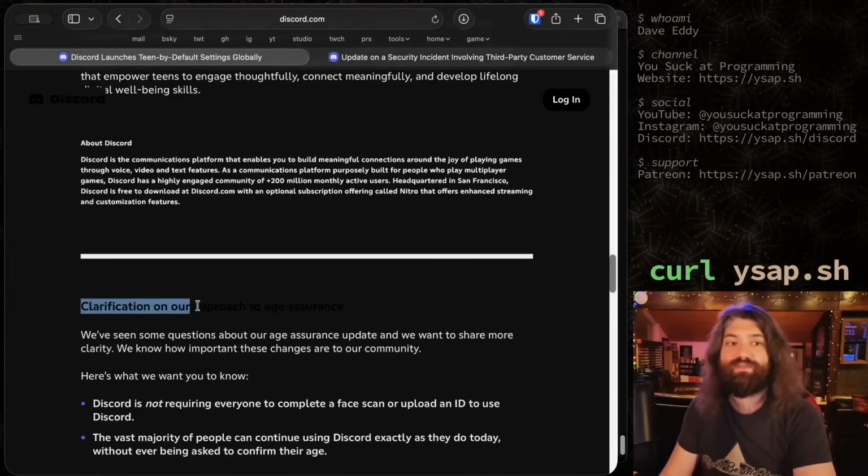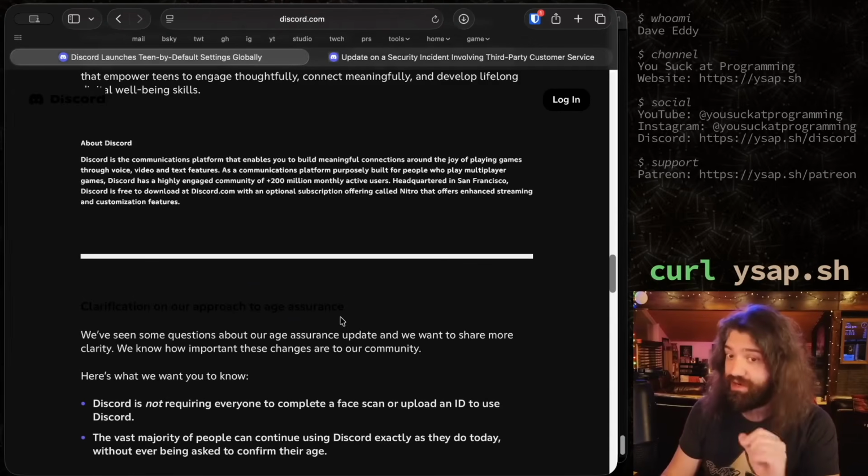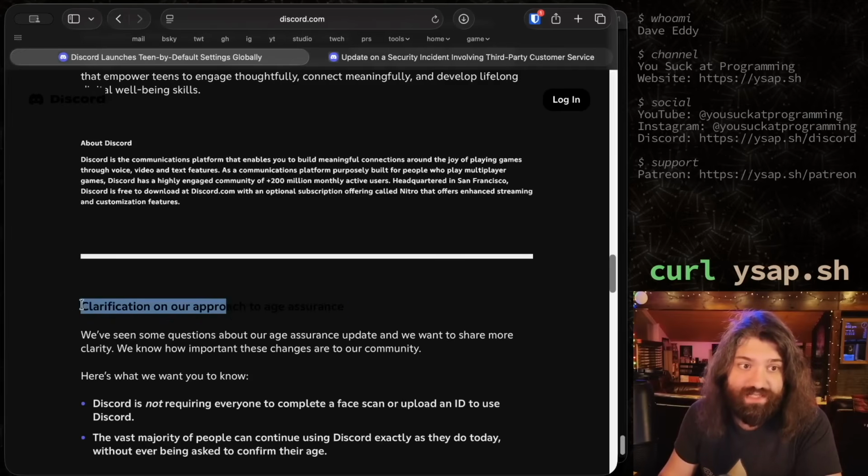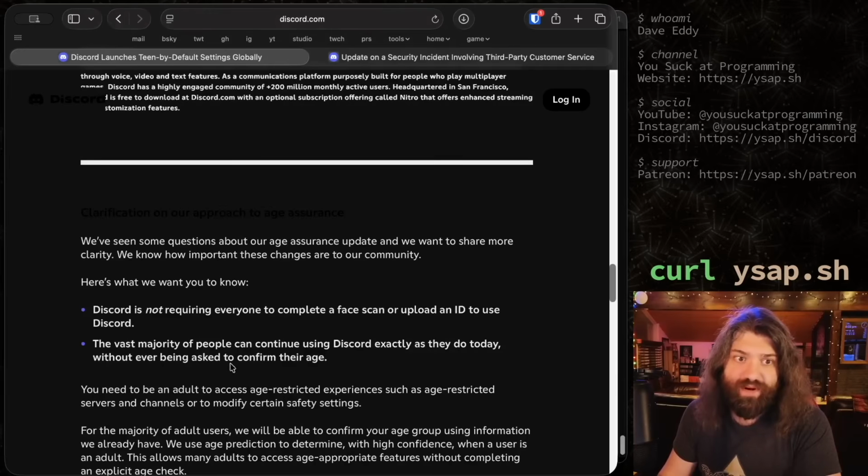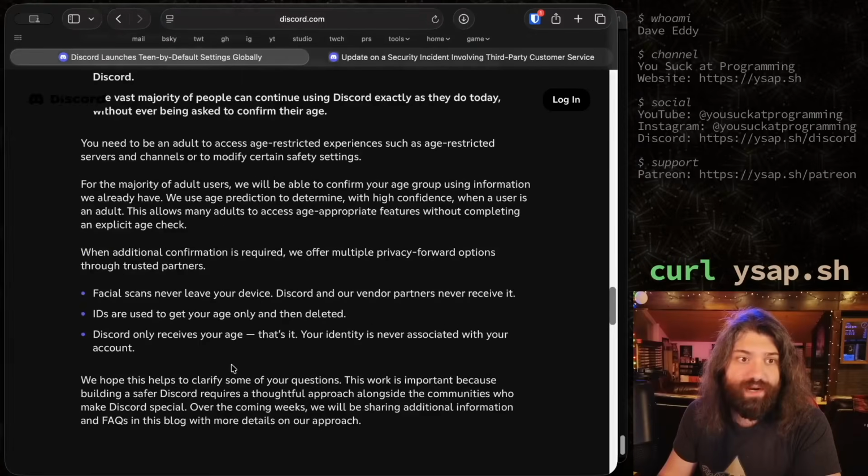Here we go. Here's the clarification. So people had issues with that, so they clarified some stances on it. So let's read the clarifications next. Clarifications on our approach to age assurance. We've seen some questions about our age assurance update, and we want to share more clarity. We know how important these changes are to our community. Here's what we want you to know.